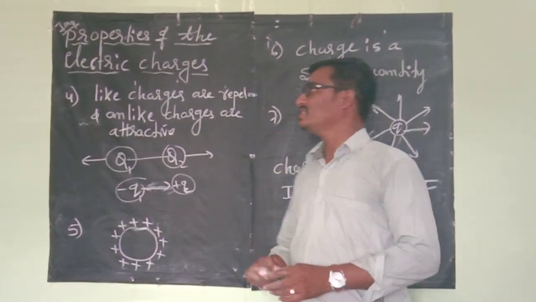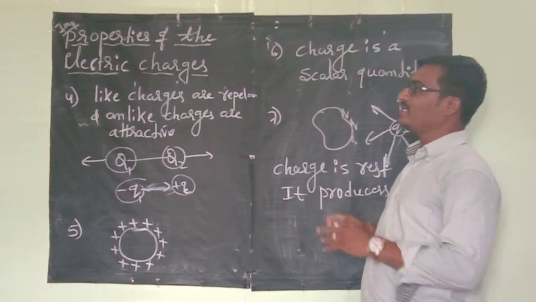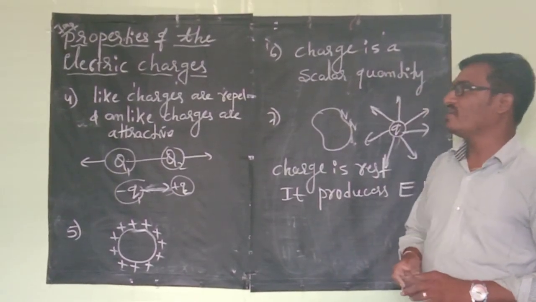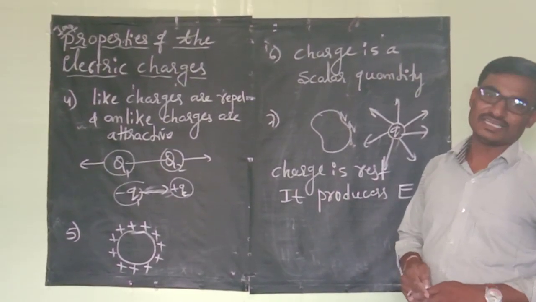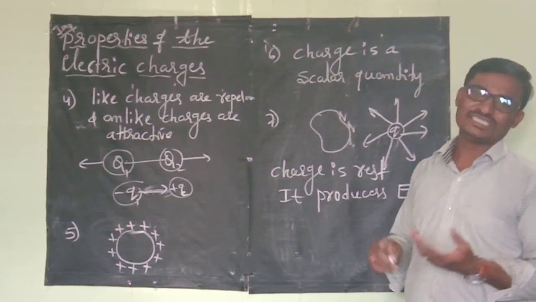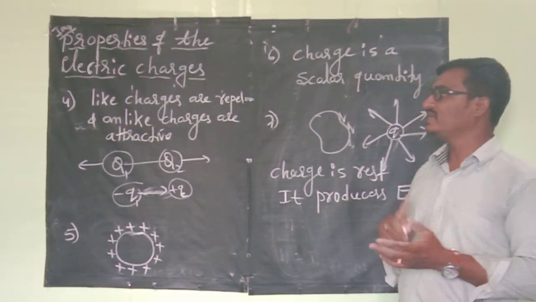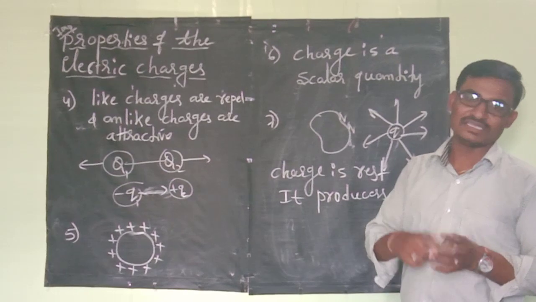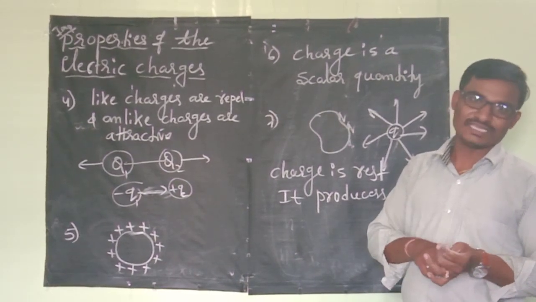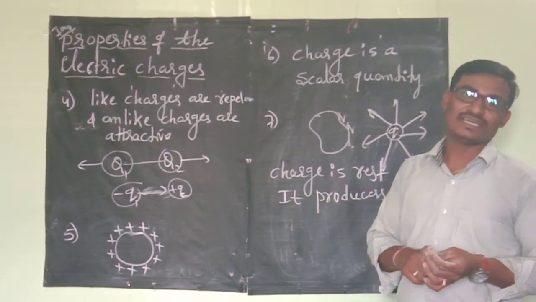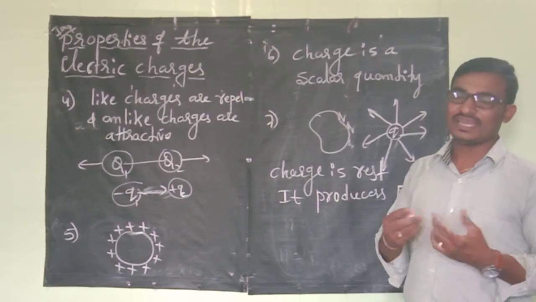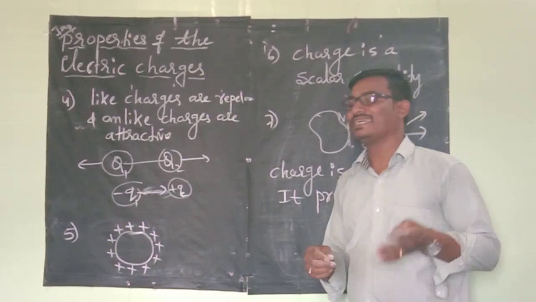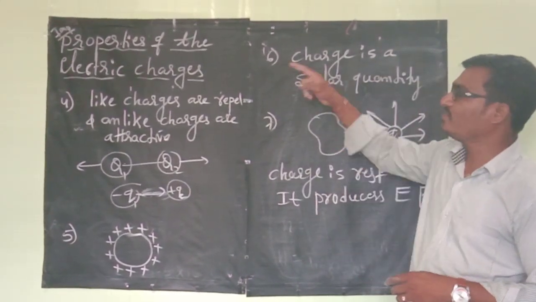So these are all some important basic properties of electric charges. You have to remember at least 3 or 4 major ones: conservation of the charge, additivity of the charge, quantization of the charge, and like charges repel and unlike charges attract. You have to remember at least 4 if they are asking for 3 marks.